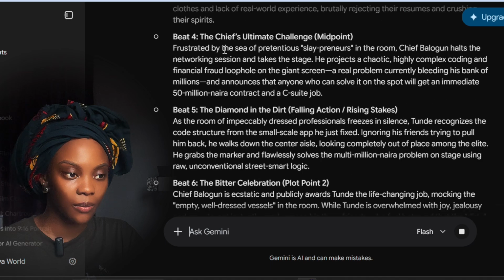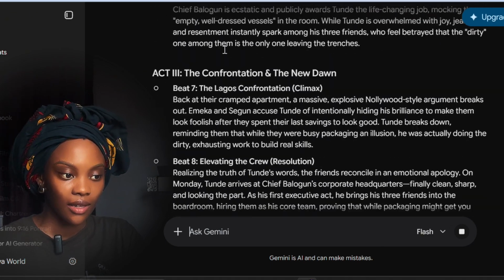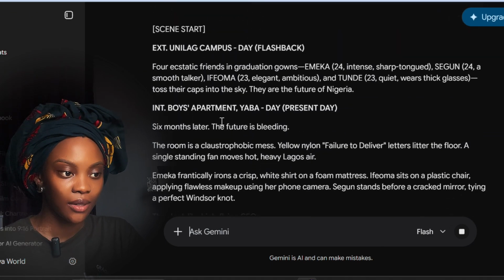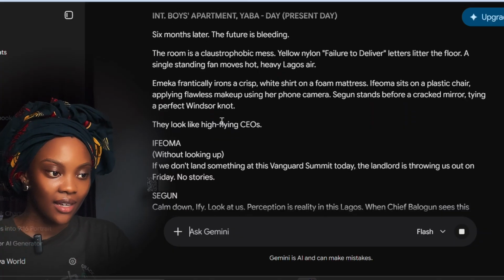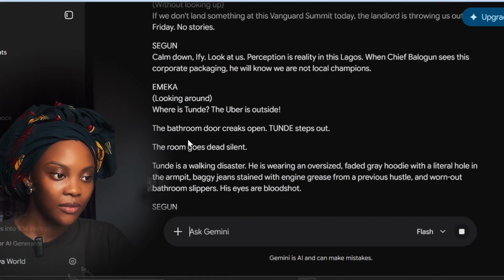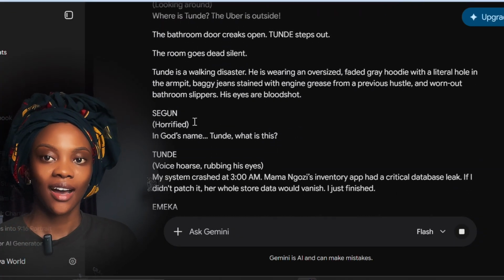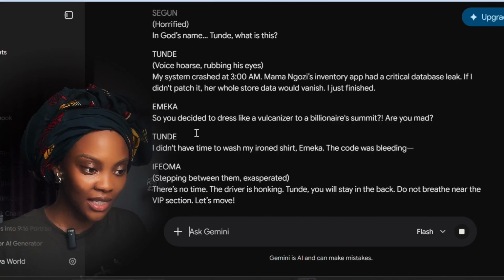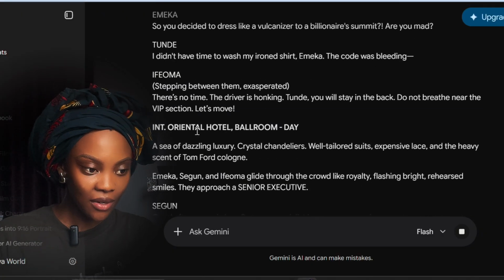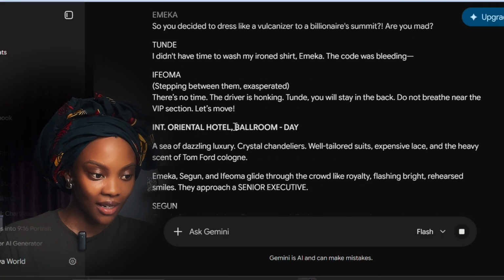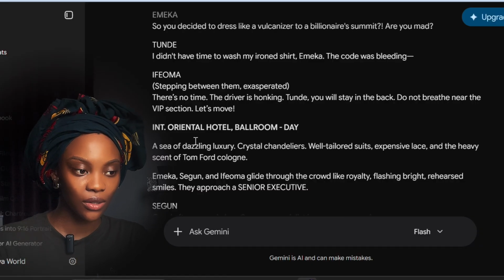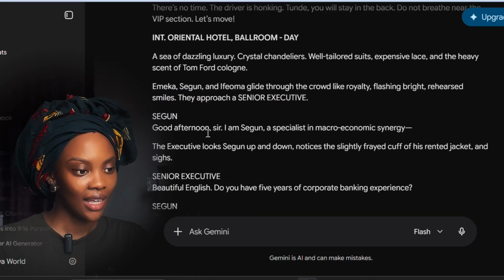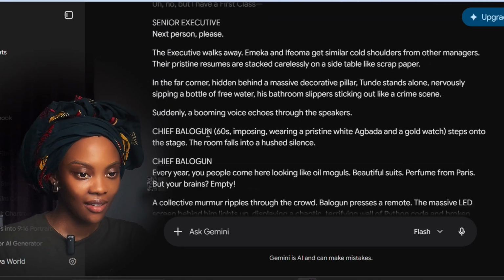So this is our script. Ifeoma, Segun, Emeka, and so on. This is the script now, where they will tell you the action, and then you will know what to say. So our interior is oriental, and so on, to show the interior, the exterior, everything. Look at that.